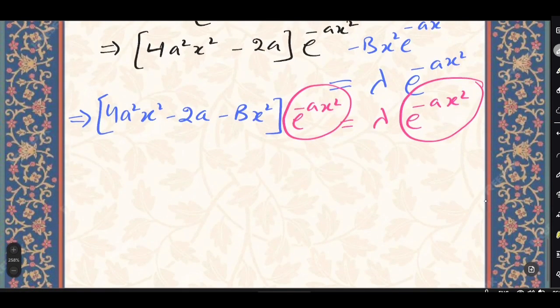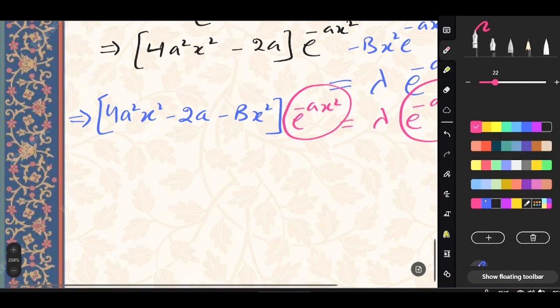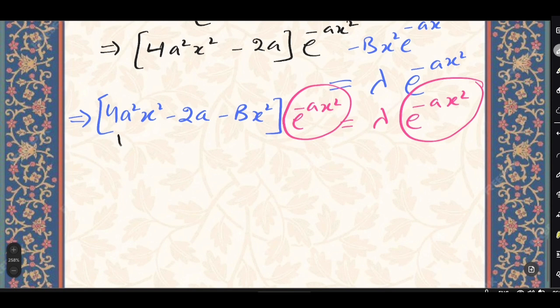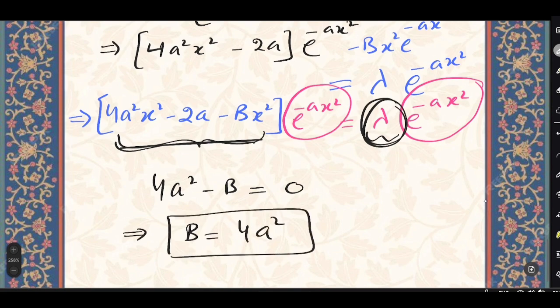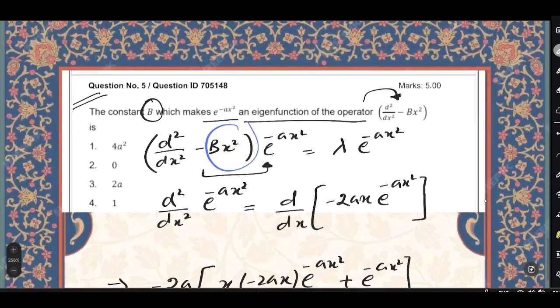So that means we only have to equate the coefficients. Because we have only a constant on the right-hand side, this has to be constant. For this to be constant, the x² coefficient must be equal to 0. So that means 4a² − b should be equal to 0. So it implies b equals 4a², which is option number 1.